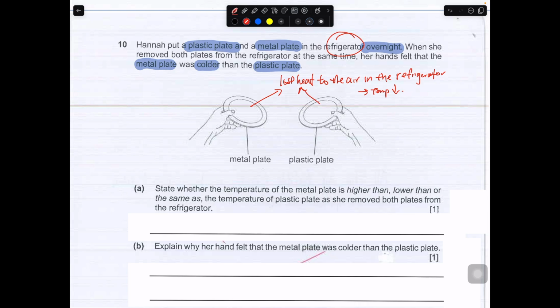So state whether the temperature of the metal plate is higher, lower, or the same as the temperature of the plastic plate as she removed both plates. So the key is, some of you may think that it is lower because her hand felt colder. It's not the case. They are actually at the same temperature.